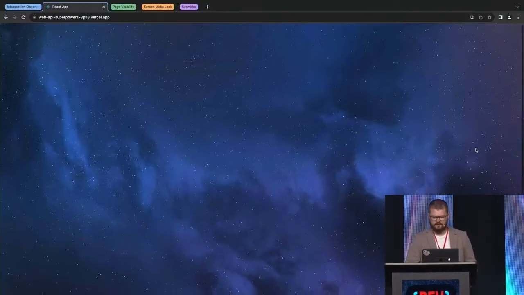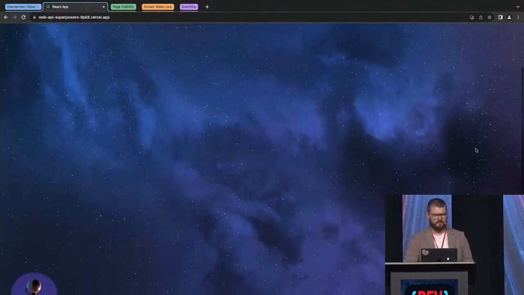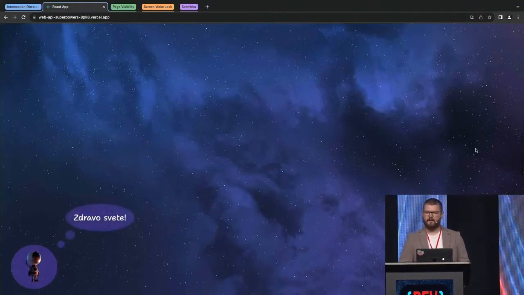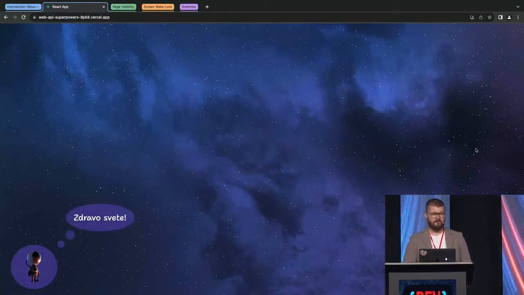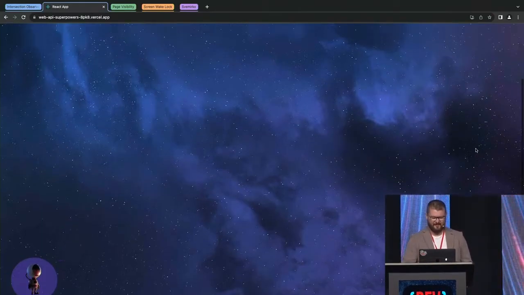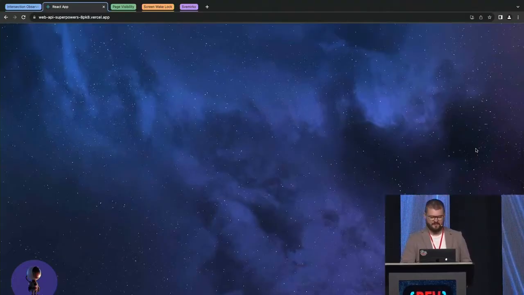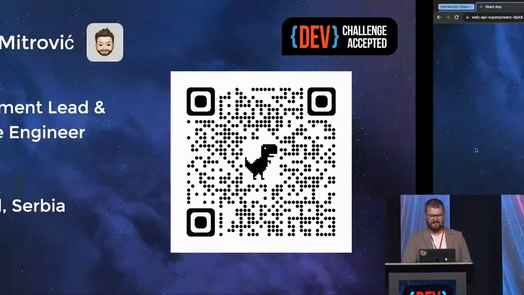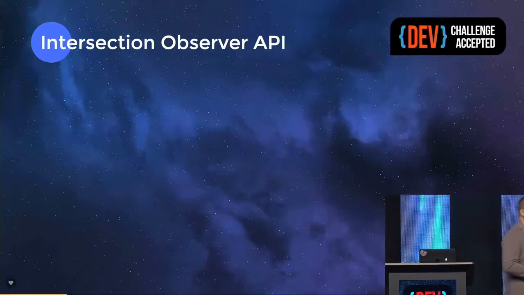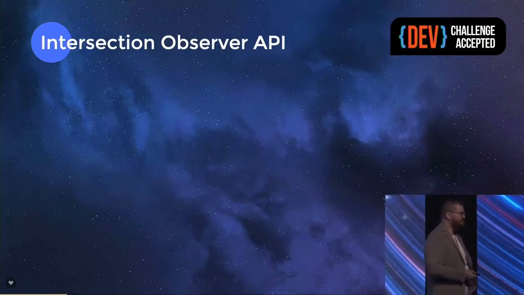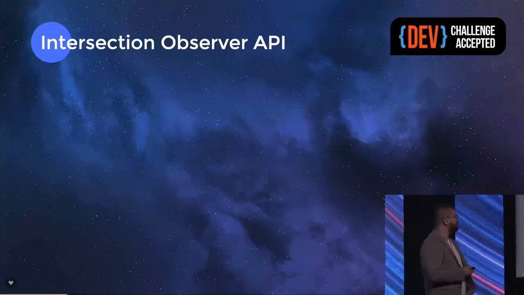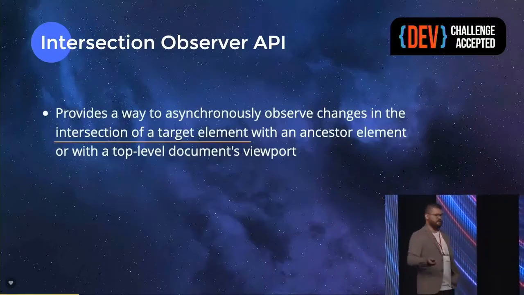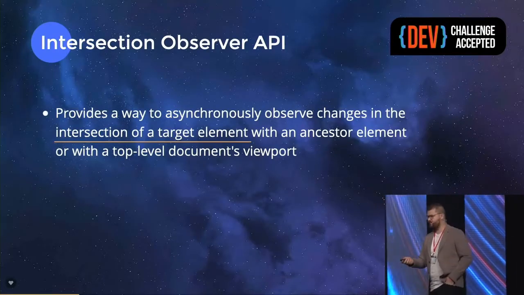Let's say we have a page like this, and once we scroll a bit, we start noticing in the top left corner an astronaut, and once that astronaut is fully visible, he says, "Hello world." We move away a bit, the message goes away. Once it's visible again, he says, "Hello world." So, how did we manage to do this? Of course, there is an API for that called the Intersection Observer API, which basically just figures out if an element is visible on the page or not.